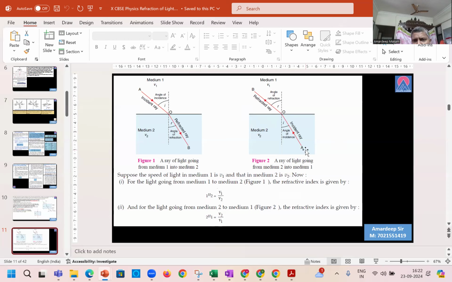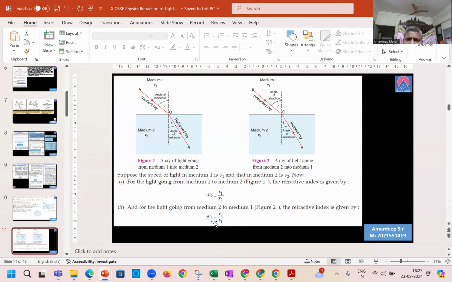Therefore, when the angle of incidence is equal to the previous angle of refraction, the ray follows the same reverse path. Because we are incident the light from medium 2 to medium 1, the angle of incidence is equal to the previous case's angle of refraction, and the angle of refraction here is equal to the previous case's angle of incidence.